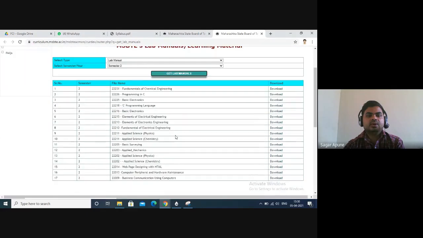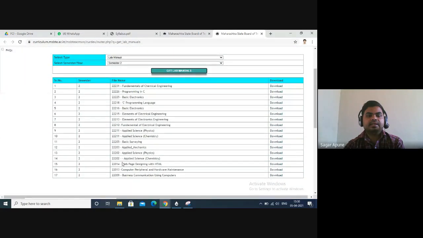So here all the second semester lab manuals are displayed. From that manual, there are civil engineering lab manuals, mechanical, electronics, IT, and computer as well. You have to check your subject and you can download this.